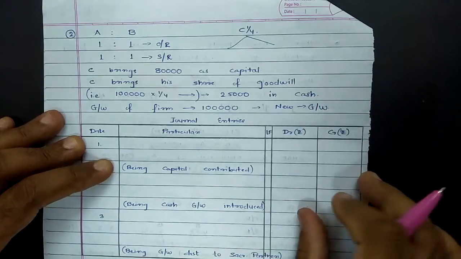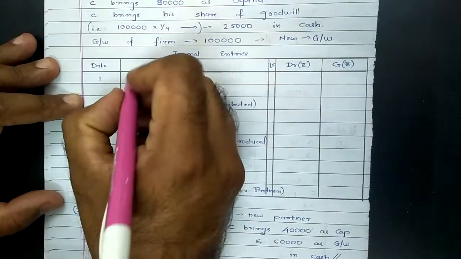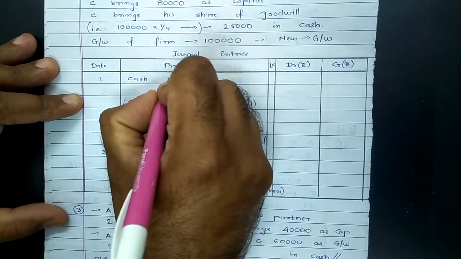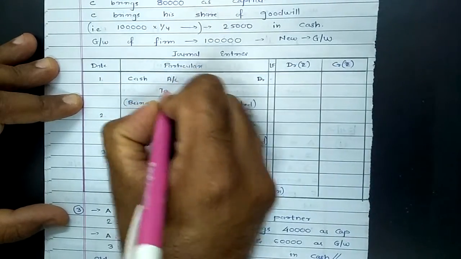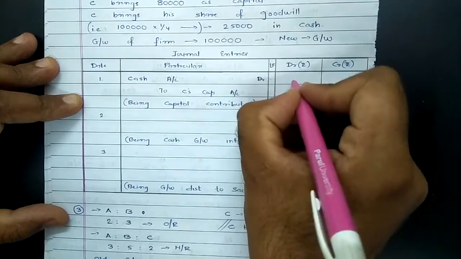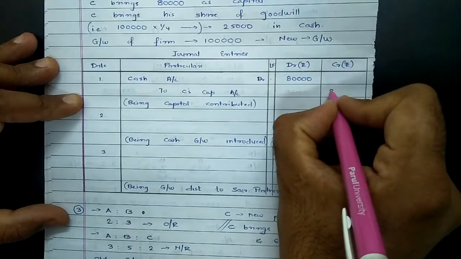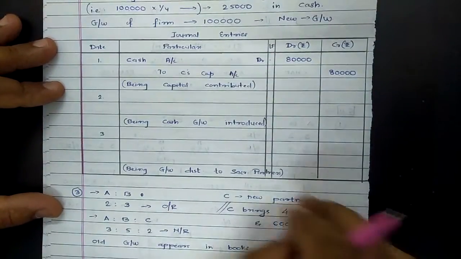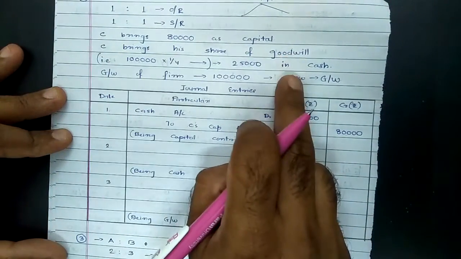Now journal entries for same. So first step will be for capital brought in by new partner. When new partner brings capital in business, entry would be cash or bank account debit to C's capital account. This is for capital contribution made by new partner, that is rupees 80,000. That was first entry. Then second thing, new partner brings his share of goodwill in cash.